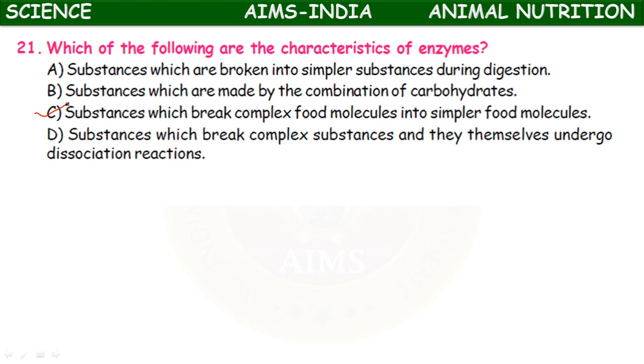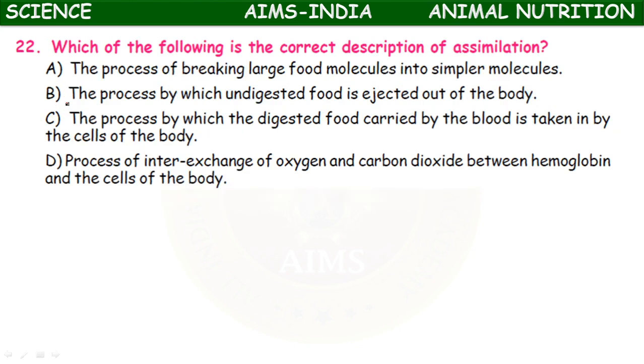That's why these enzymes require some medium. Certain enzymes are active in the acidic medium, certain enzymes are active in the basic medium. We call it pH. The pH will decide the activity of enzymes. There are three main factors: one is optimum temperature, second is amount of substrate, third is pH. Okay children, you will study about these enzymes in the higher classes.